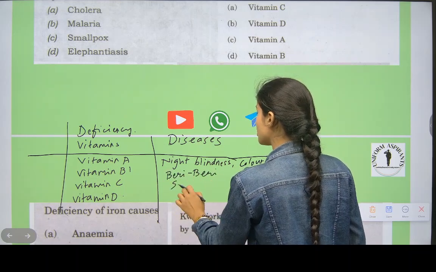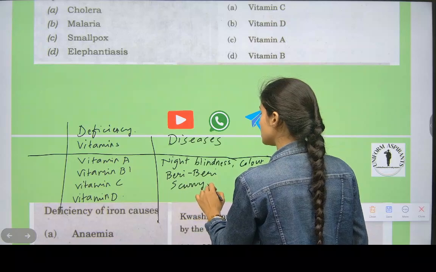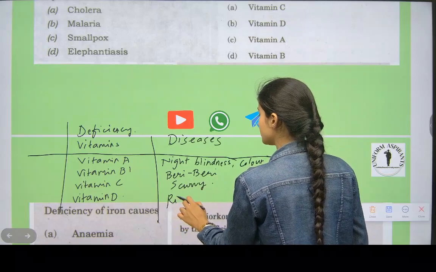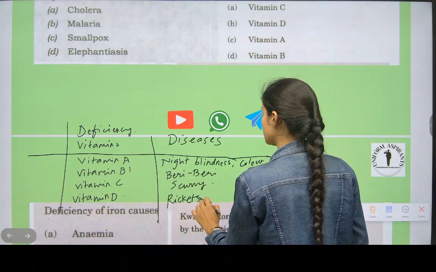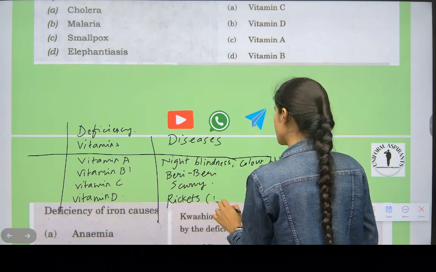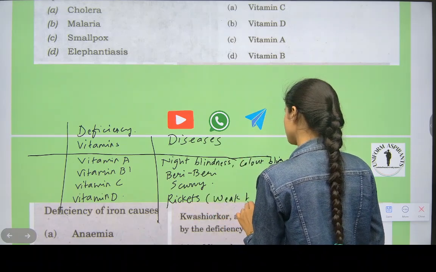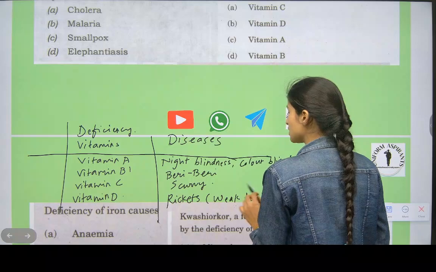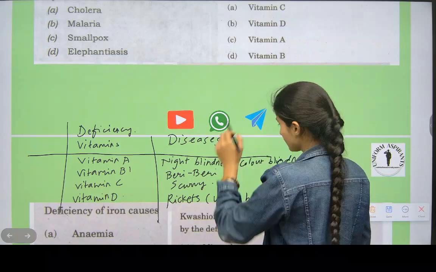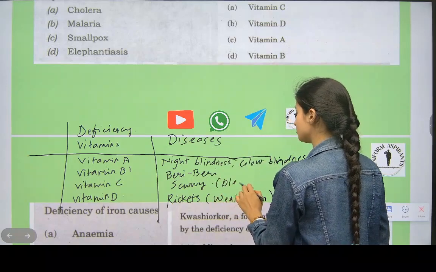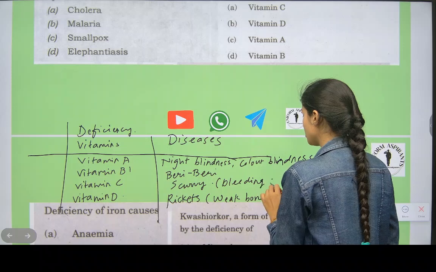C causes scurvy. D causes rickets. Rickets means what? Weak bones, no? Scurvy means what? Bleeding of gums and all that. Bleeding of gums.